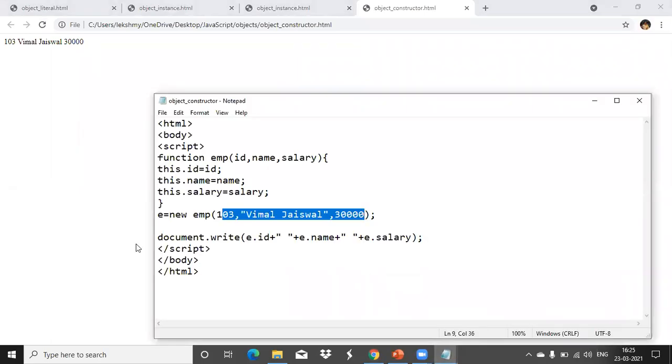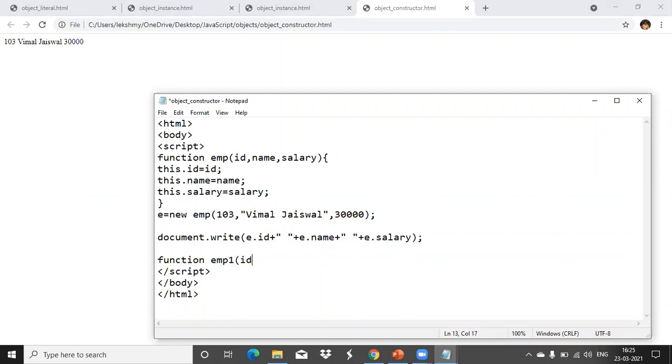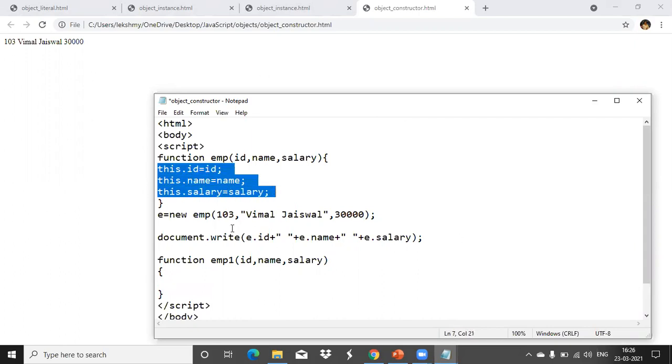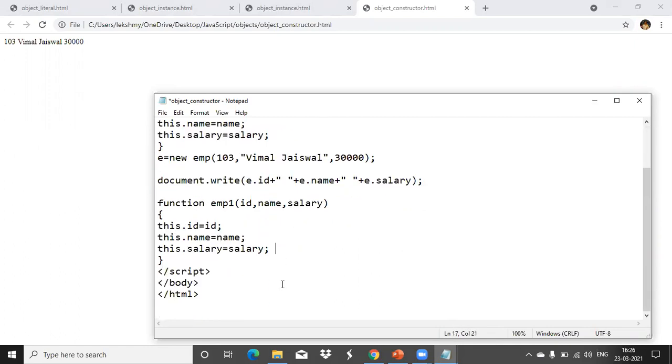So we got that object, same as I did for the previous two examples. One more object I'll create. One more object means one more function, because we use this with a constructor only. So that is emp1, with the same properties: id, name, and salary, same procedure. This dot id, this dot name, this dot salary.